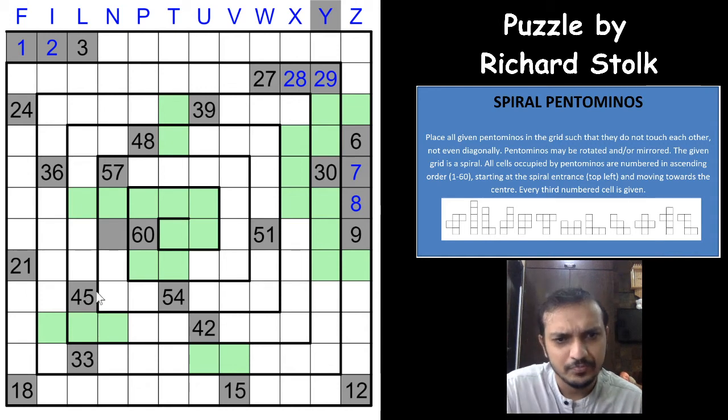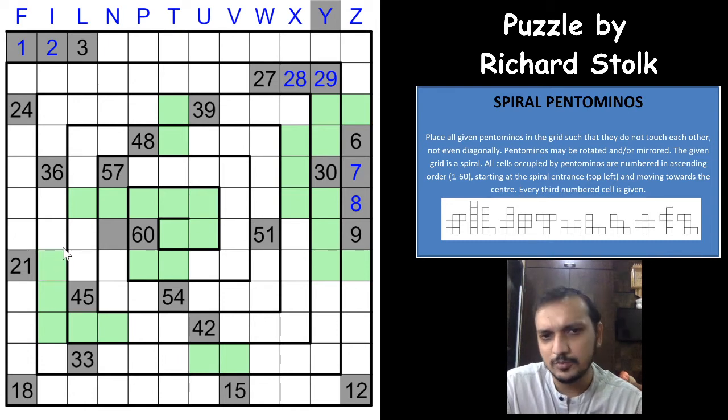The same way, I think so, which means that the 45 will have to be with the 60. These two are of the same pentomino, because if this is with the 21, again you don't have enough space for the 60. If 45 is with the 54, you won't have again enough space for the 60 pentomino, right? Which means that these two are of the same pentomino, and this would have to be non-pentomino, this would have to be non-pentomino. Wow, that's nice.